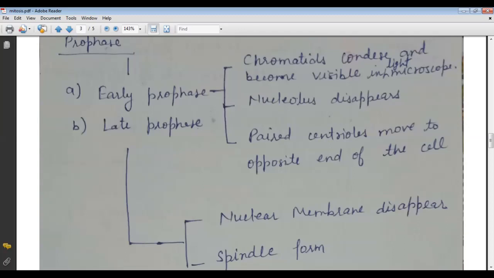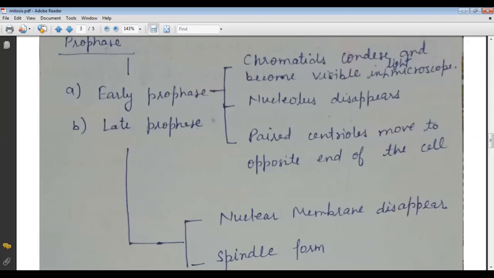The third is the centromere, which is the part that holds the sister chromatids. Next, the centrosome is the part which helps to separate the cells.